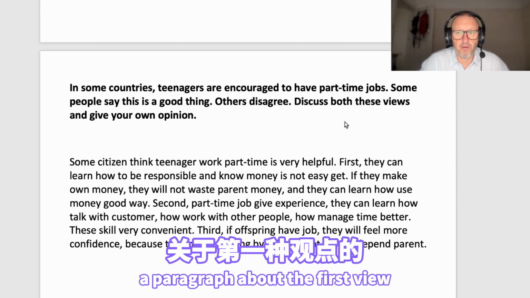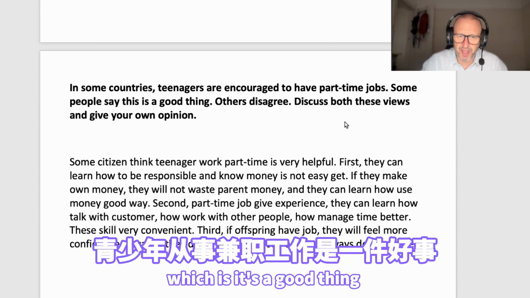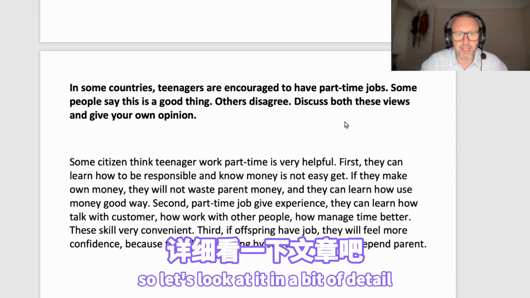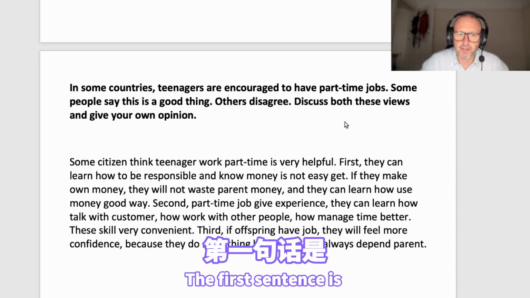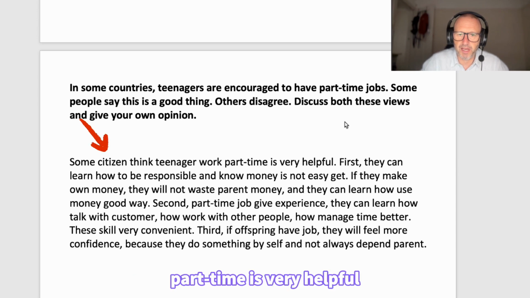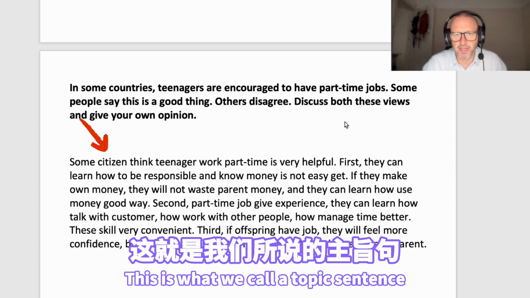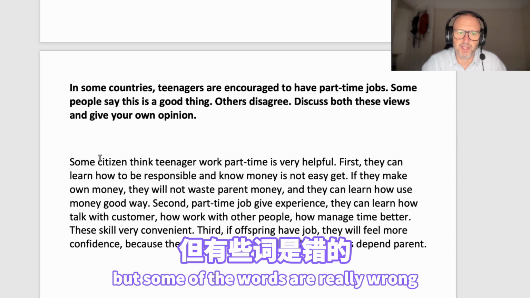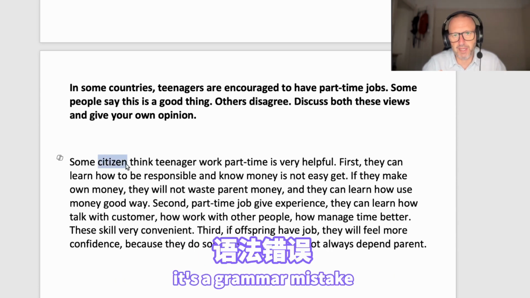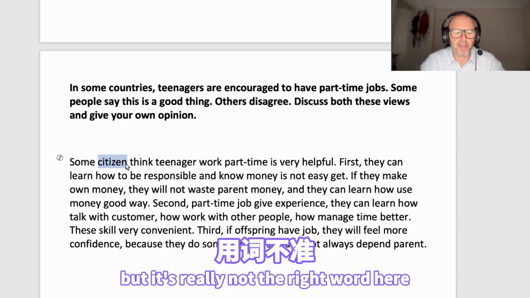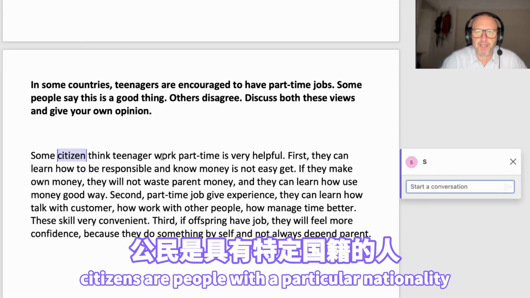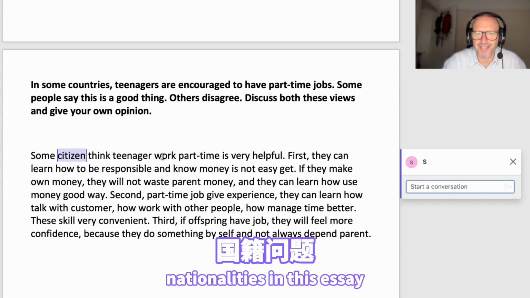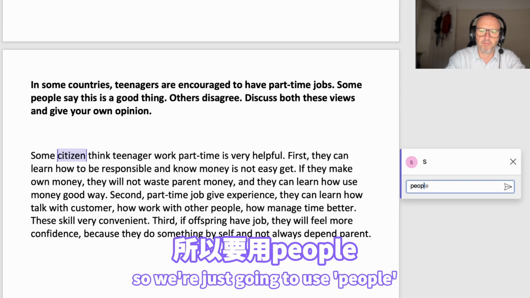What we have here is a paragraph about the first view, which is that it's a good thing for teenagers to have part-time jobs. So let's look at it in a bit of detail. The first sentence is, "Some citizens think teenager work part-time is very helpful." So this is what we call a topic sentence, which is a great idea. So the writer's done a good thing here, but some of the words are really wrong. Citizen is a grammar mistake because it doesn't have the plural, but it's really not the right word here. Remember, citizens are people with a particular nationality. We're not really talking about nationalities in this essay. So we're just going to use people.